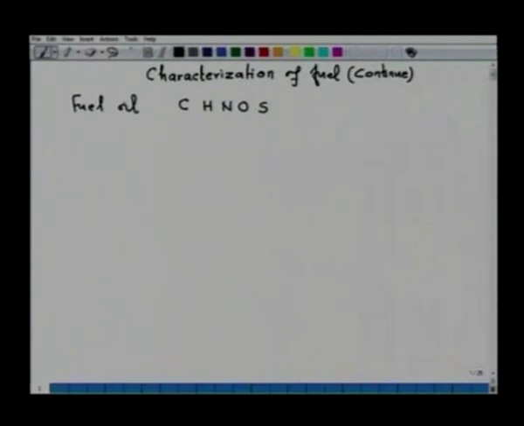The calorific value of fuel oil can be easily determined from the heat of formation of various oxides, for example, carbon to CO2, H to H2O and S to SO2, and nitrogen is an incombustible component.